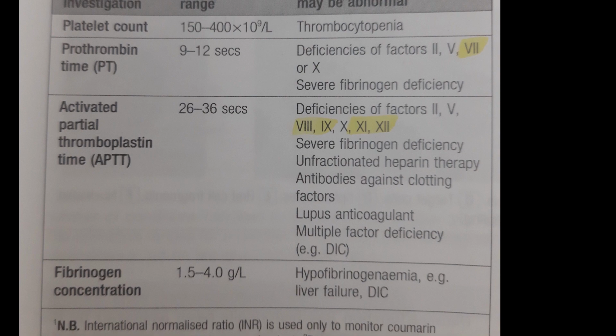Okay, as you can see in this table, platelet count is deficient in ITP. Prothrombin time is affected in factor 7 deficiency and factors that are involved in the common pathway, which are 5, 10, prothrombin and fibrinogen, while APTT is prolonged or abnormal in factor 5, 10, prothrombin, fibrinogen, as well as factors 12, 11, 9 and 8. Fibrinogen levels are deficient in DIC and liver disease.